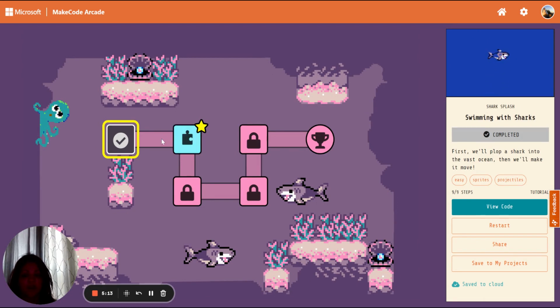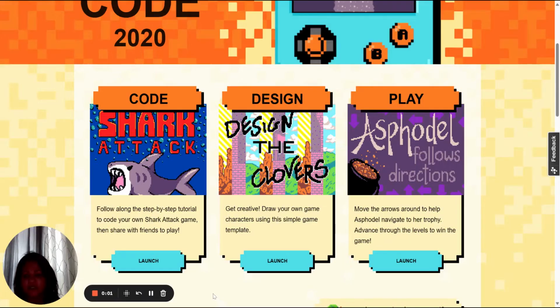The next part of the skill map, we'd go on, and this code allows you to do each section and open each lock. So you add fishes, you add to the game until you reach the end, and you can view it, you can restart it, you can share it, you can save to your projects. This is a great tutorial to start learning coding and mapping. Let's practice with an hour of code.